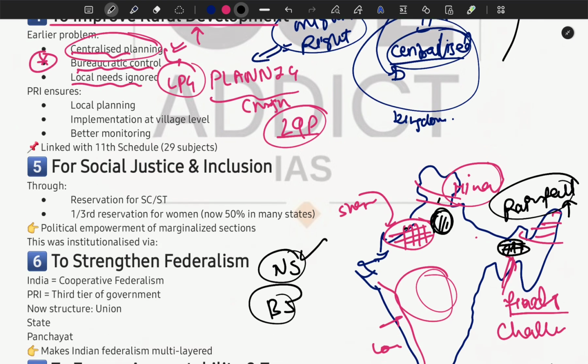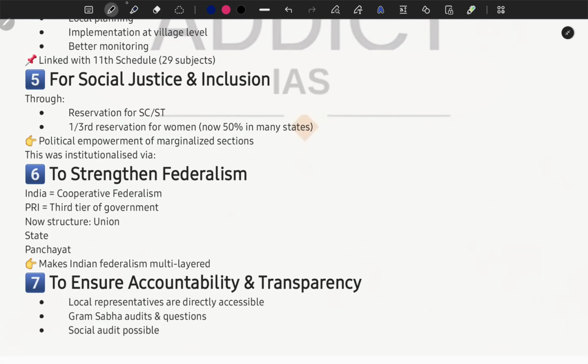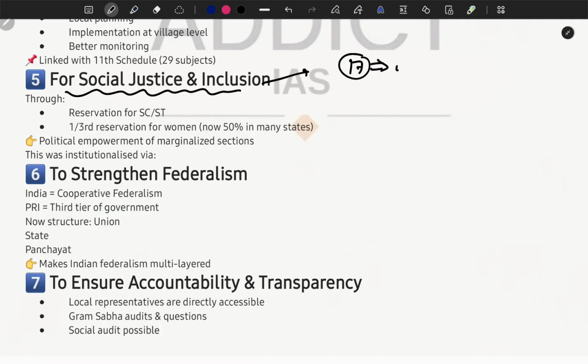Okay, the next important thing is social justice and inclusion. As you are aware, in our constitution we have Article 17, which talks about the abolition of untouchability.